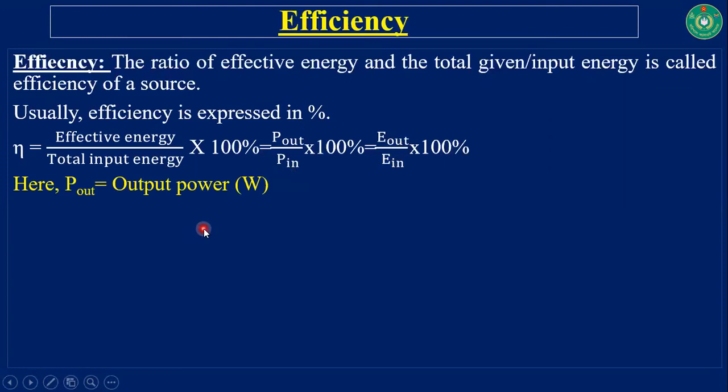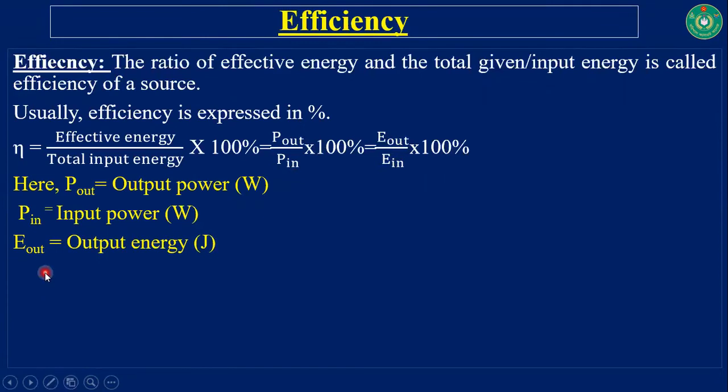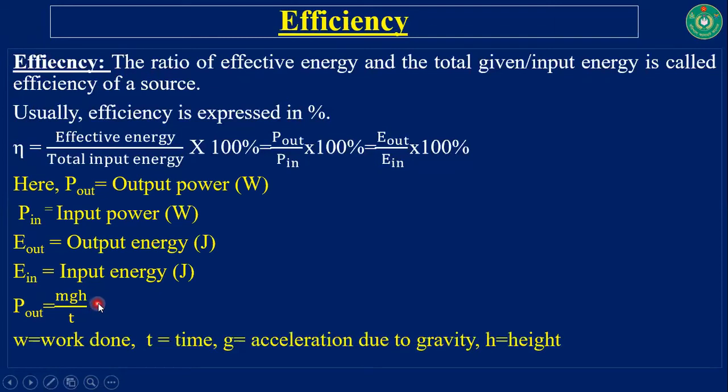Here, P output means output power, P in means input power, E out means output energy, E in means input energy, and finally P output is equal to mgh divided by t. You know it from our previous discussion on power. Here W is equal to work done, t is time, g is acceleration due to gravity, and finally h is equal to height.